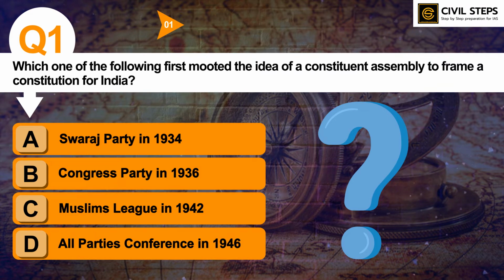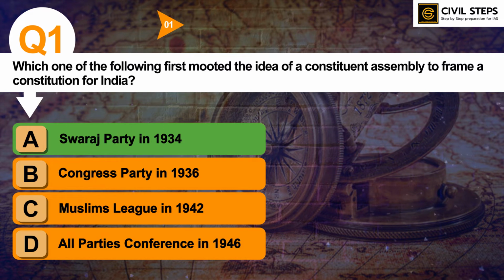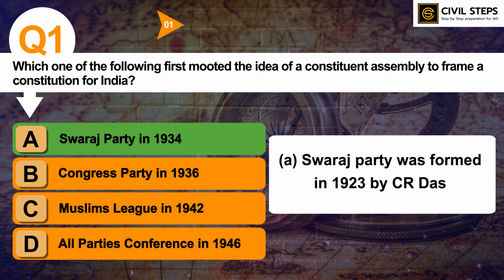So I hope you have written the answer. The answer of this question is option A, Swaraj Party in 1934. Swaraj Party was formed in 1923 by Chittaranjan Das. So you can read more about Chittaranjan Das, and you can also read about other parties that were formed in that era, in the 1930s, or let's say in the 1940s.